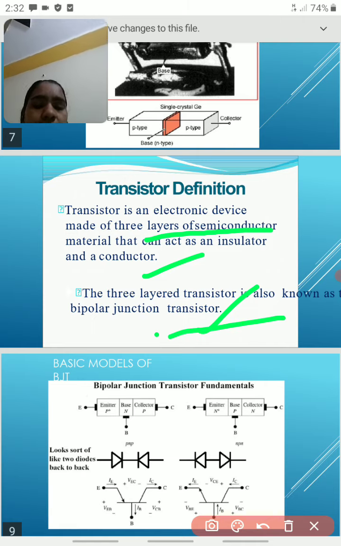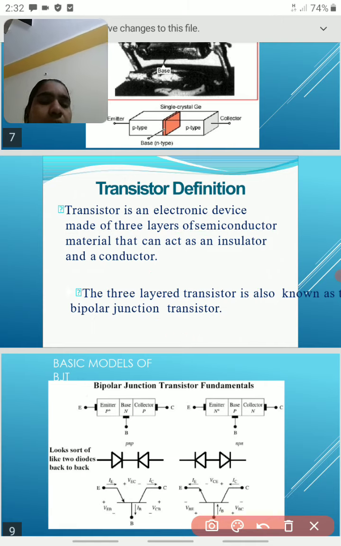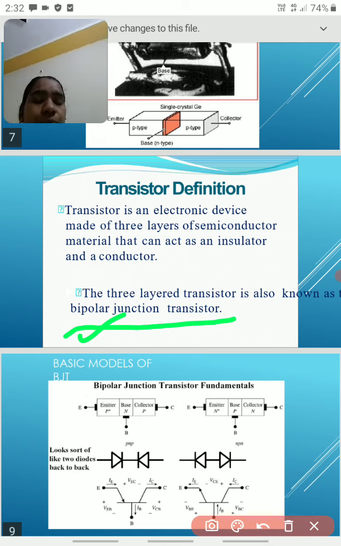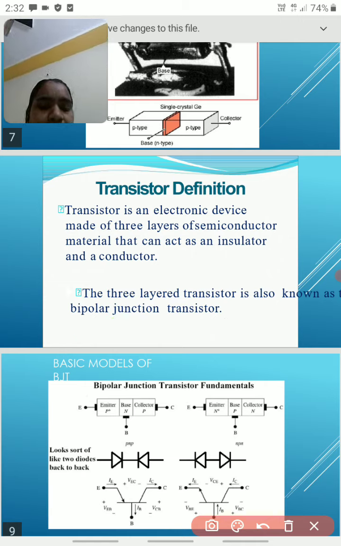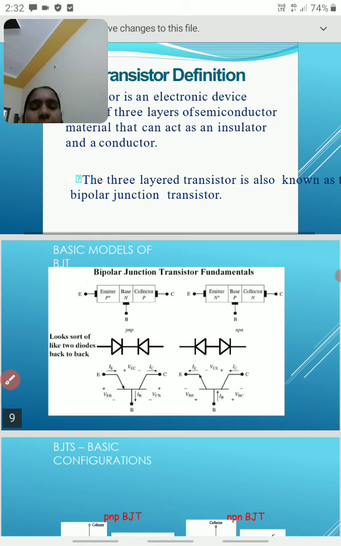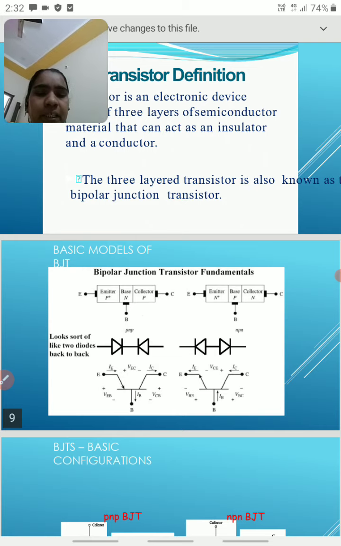The transistor is also called a BJT, bipolar junction transistor. Why? Because this transistor is run by 2 charge carriers, electrons and holes. So that is called a bipolar junction transistor. This is the basic model of the BJT.